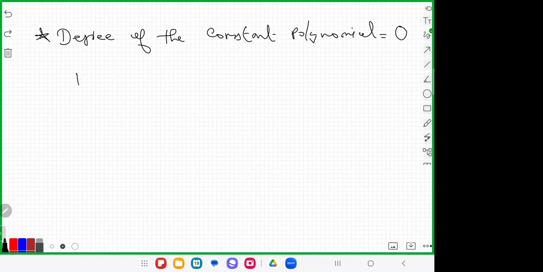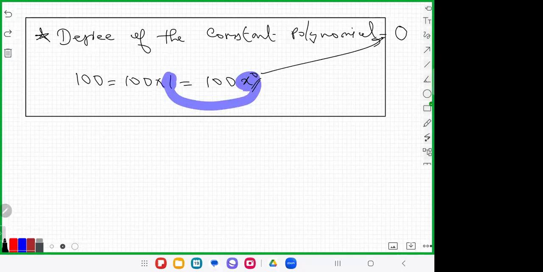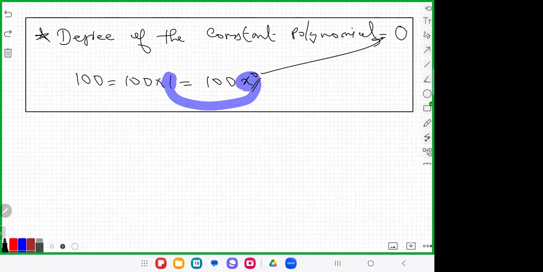For example, 100. We write 100. 100 you can write in the form 100 into 1. 100 into 1 is 100. But this one you can write, 1 is actually x raised to 0, y raised to 0. Anything raised to 0 is 1. So the degree of the constant polynomial is equal to 0. This is known as the constant polynomial. Next is the zero polynomial.